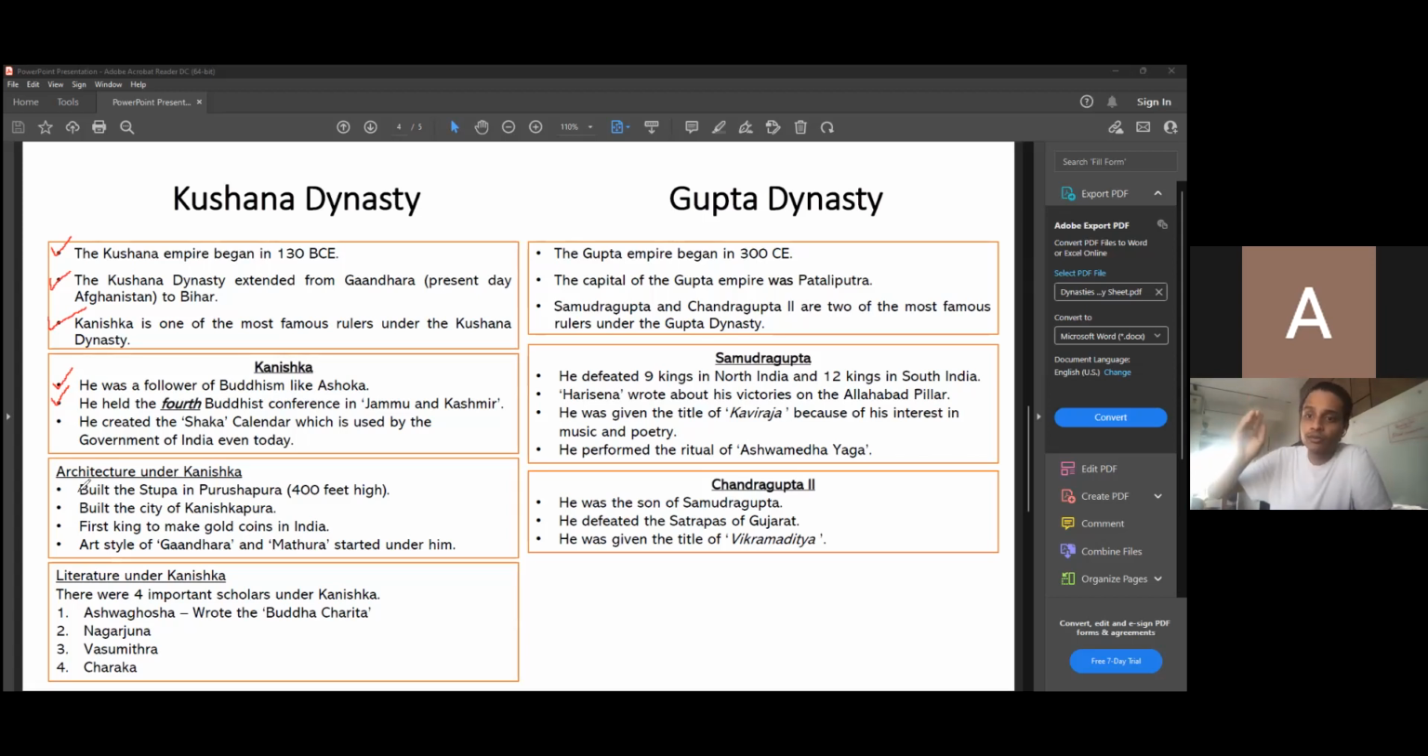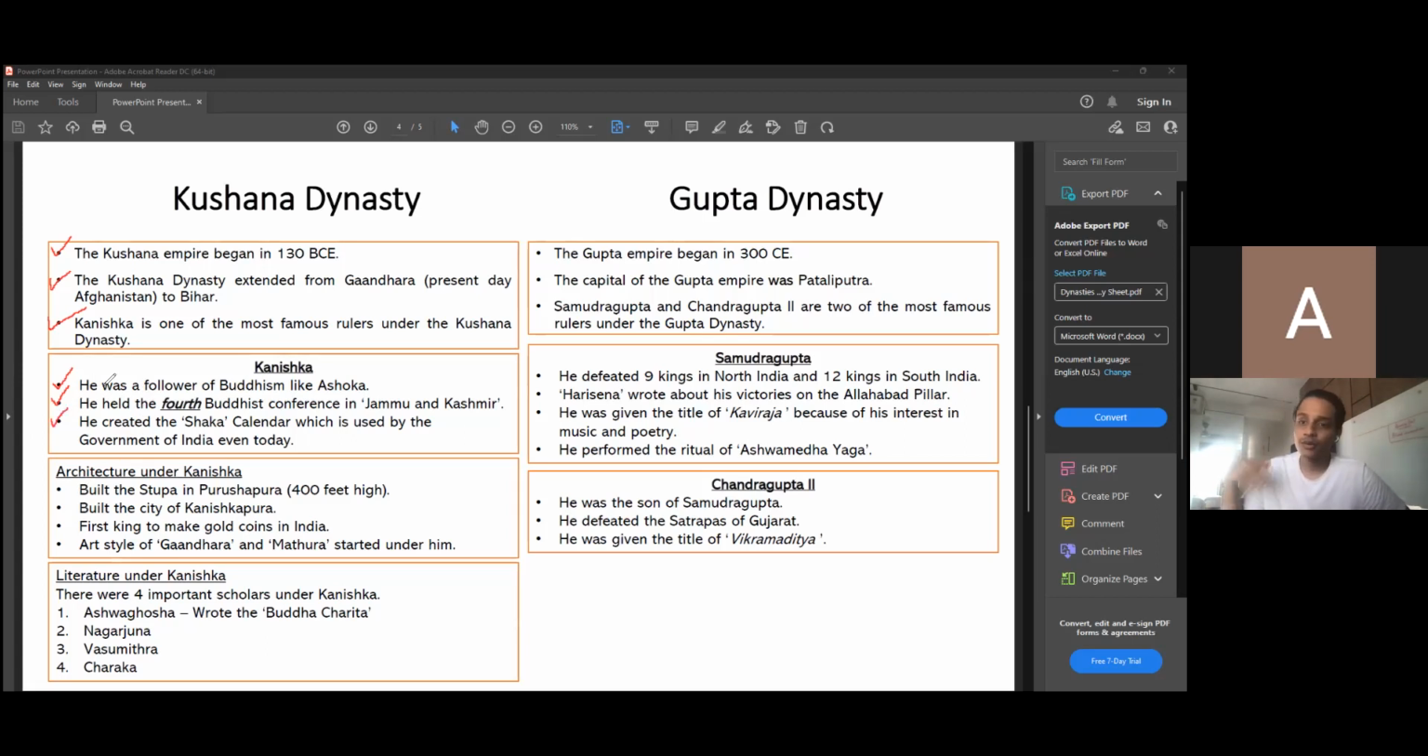And you have to remember that it is used even today. Even the government of India today uses the Shaka calendar. So this is something you will have to remember. He created the Shaka calendar, which is used by the government of India even today.